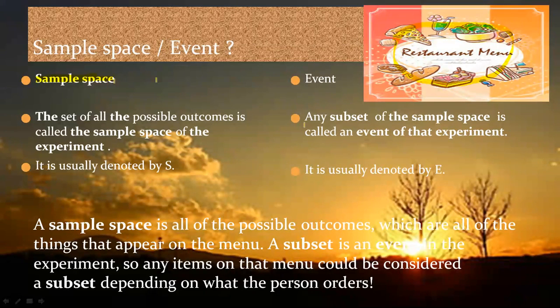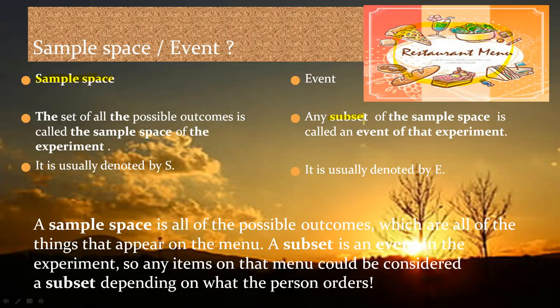What things I order, I am making a subset. I needed this, so I'm ordering this. It's a subset of what they are offering me, which is the sample space. So any item on the menu could be considered, and what the person orders is a subset.